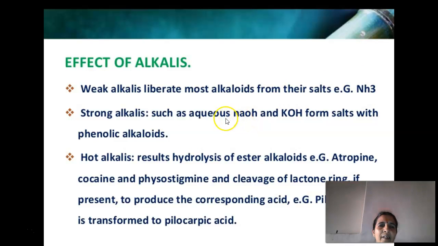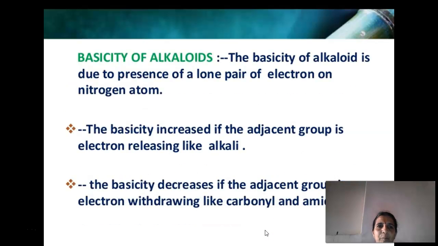Strong alkalis, for example NaOH and KOH, form salts with phenolic alkaloids. Hot alkalis result in the hydrolysis of ester alkaloids, for example atropine, cocaine, physostigmine, and cleavage of the lactone ring. If present, they produce the corresponding acid; for example, pilocarpine is transformed to pilocarpic acid.